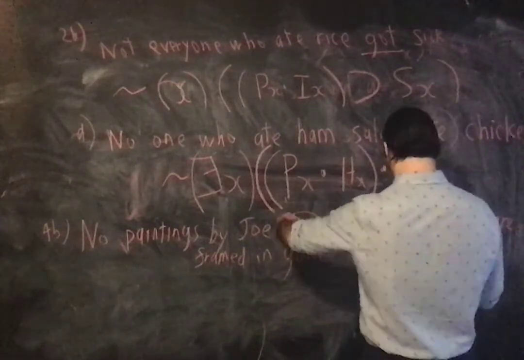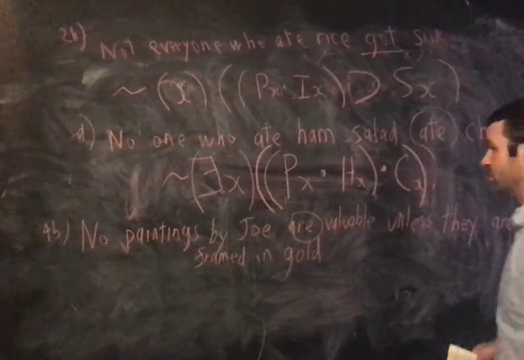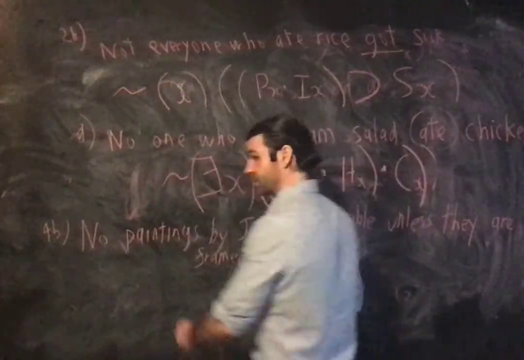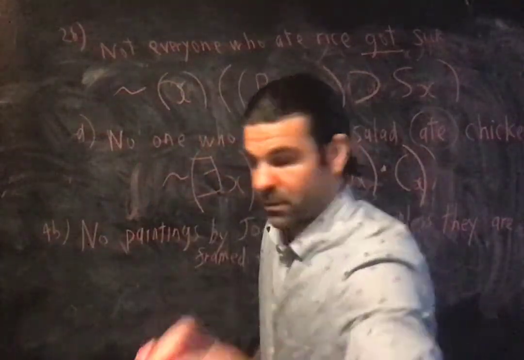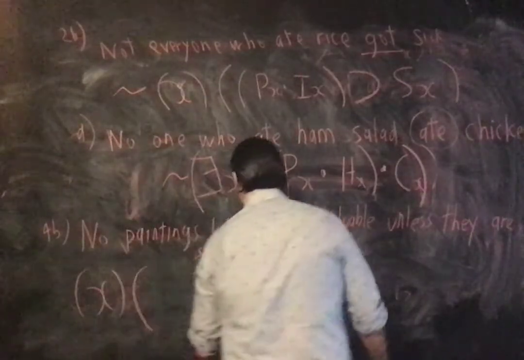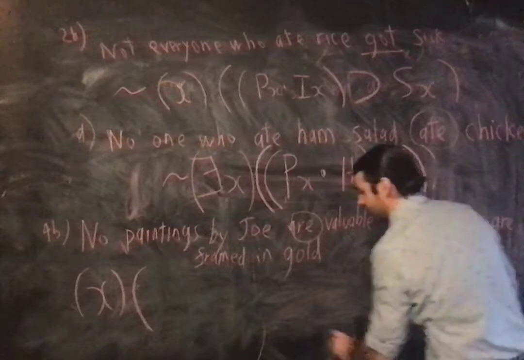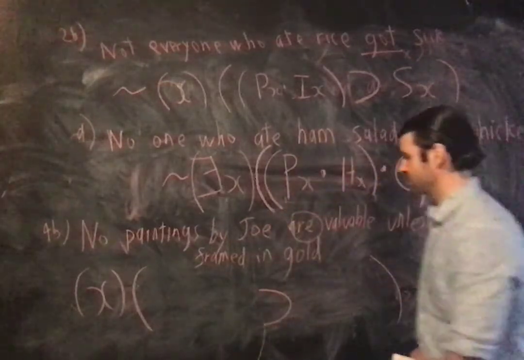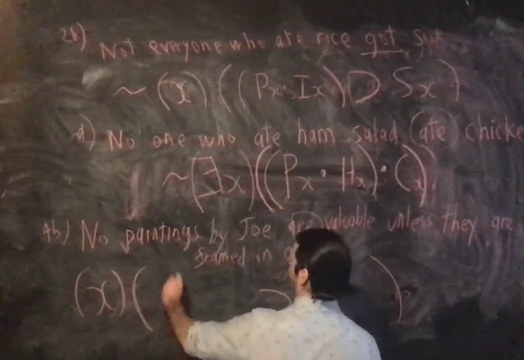It's R, right? So let's write the universal quantifier. For all x, and my subject. Of course my universal is going to go with a hook. At the very least, universals always go with a hook. What's my subject? Paintings by Joe.